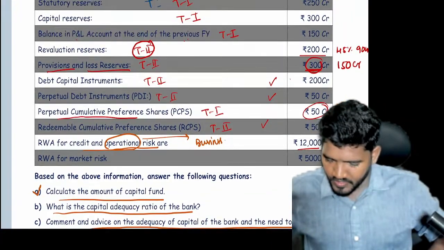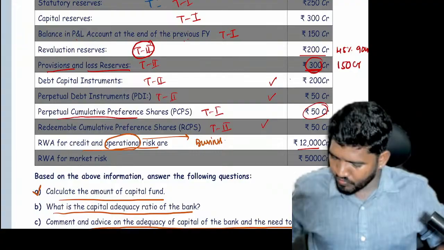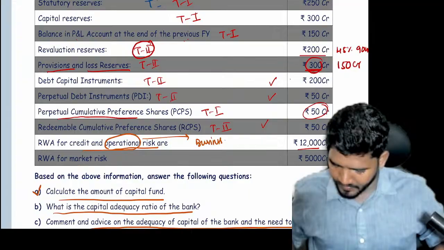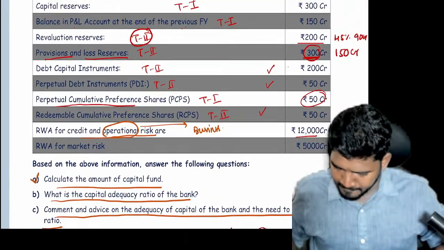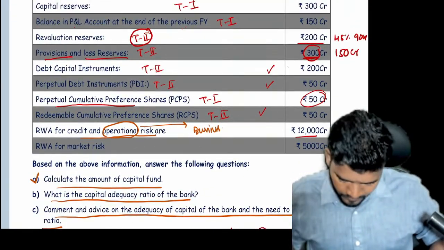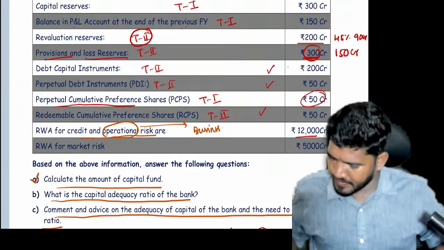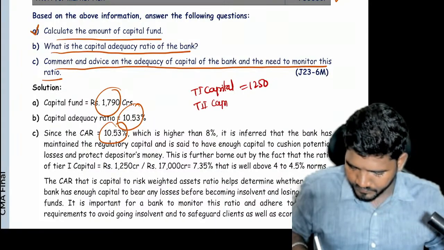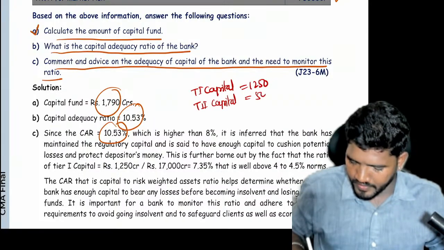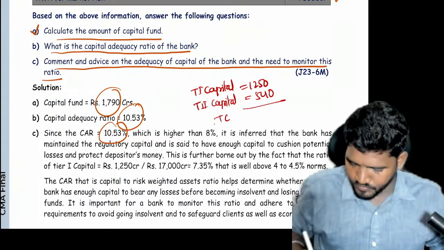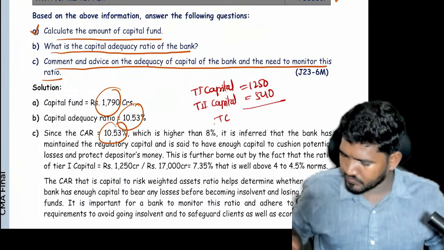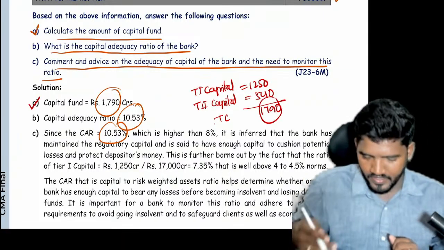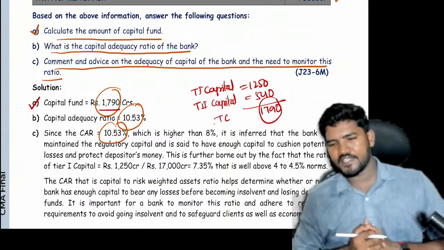Let us check. Tier 2: 90 plus 150 plus 200 plus 50 plus 50. So Tier 2 capital equals 540. Now the total capital equals 1790. This is the way you will get this answer, 1790.